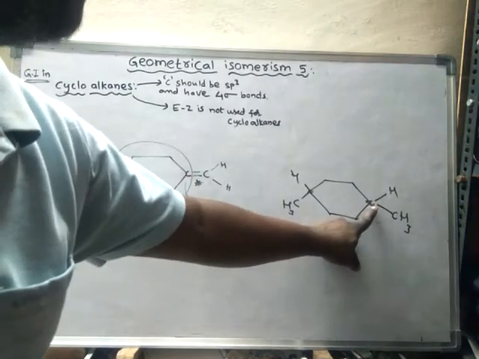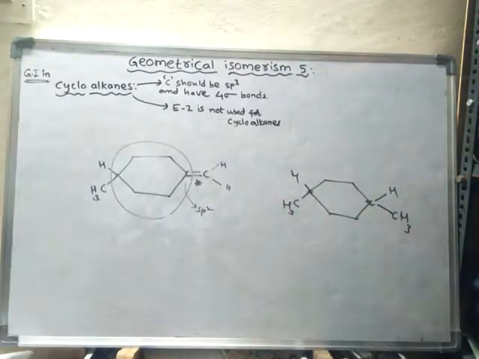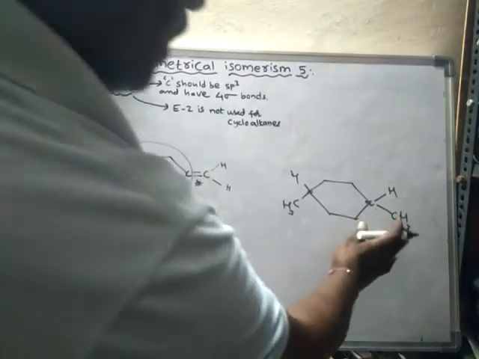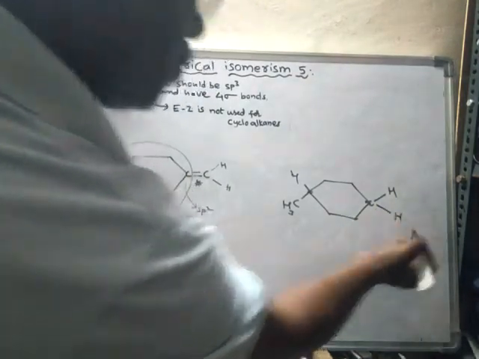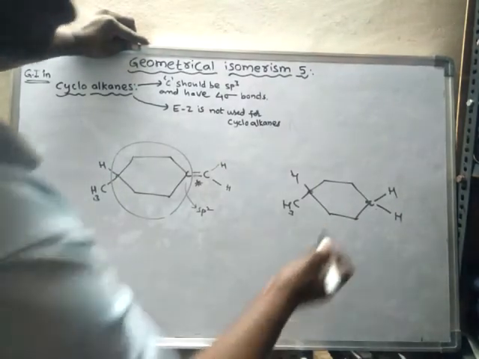Only then they show geometrical isomerism. Suppose here if a hydrogen is present, then also it does not show geometrical isomerism, because now this center cannot be treated as a stereo center,